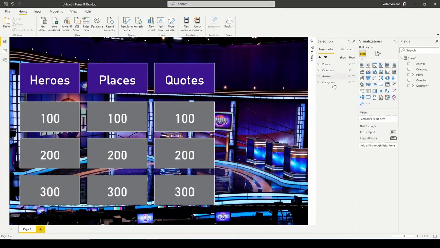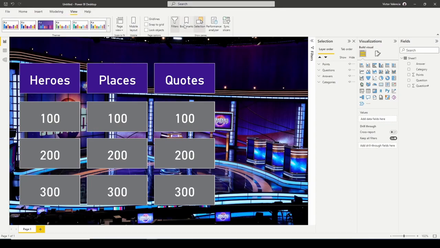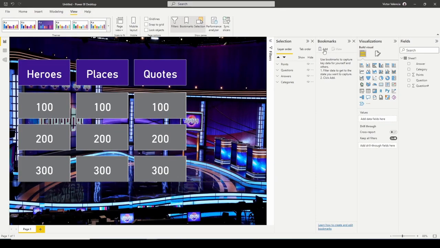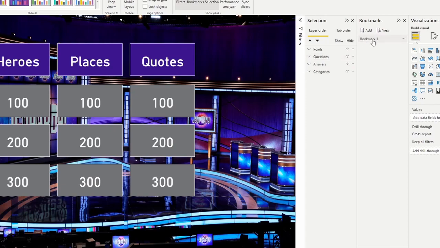All right, with everything in your selection being unhidden, so make sure nothing is hidden, we're ready to begin to add our bookmarks. So up in the view, let's get our bookmark view. First thing we're gonna do with everything unhidden is we're gonna create sort of a general reset bookmark. So anytime that we click on this bookmark, we're gonna make sure that we get back to this screen to seeing all of our points. So what you're gonna wanna do is click on the ellipse here, unselect data, and just go ahead and hit update. Okay. So this is going to be our reset bookmark.